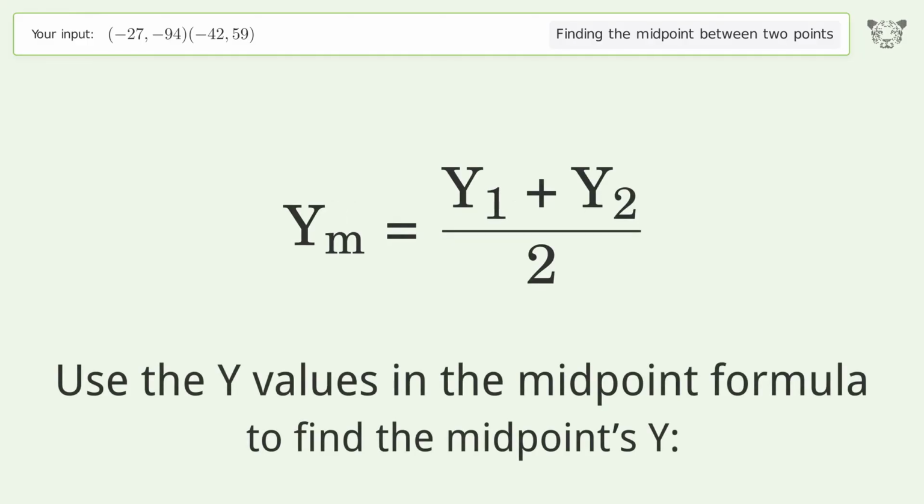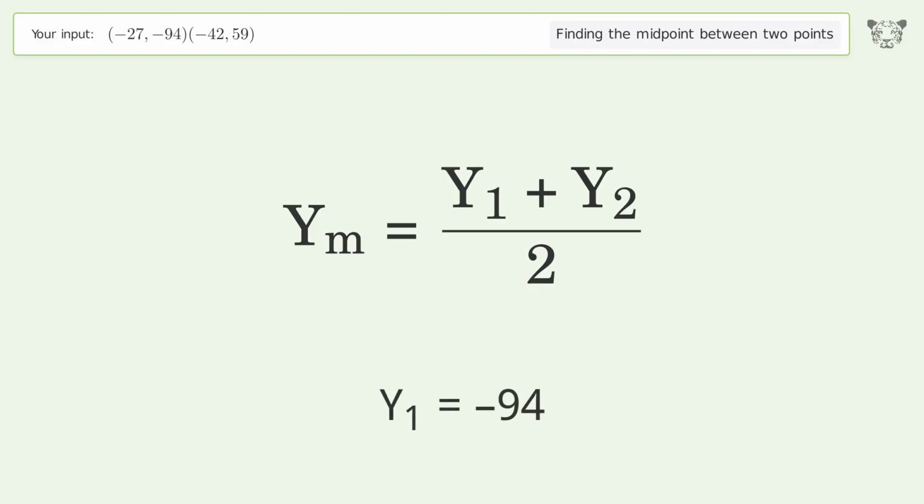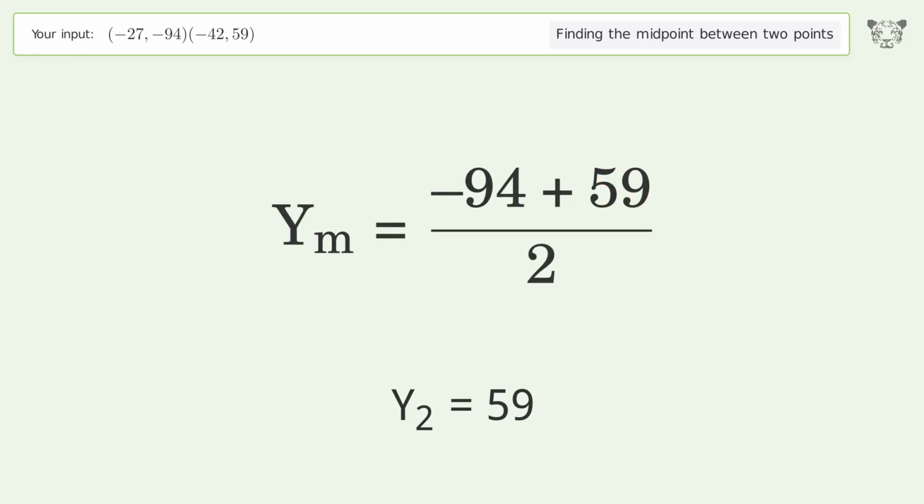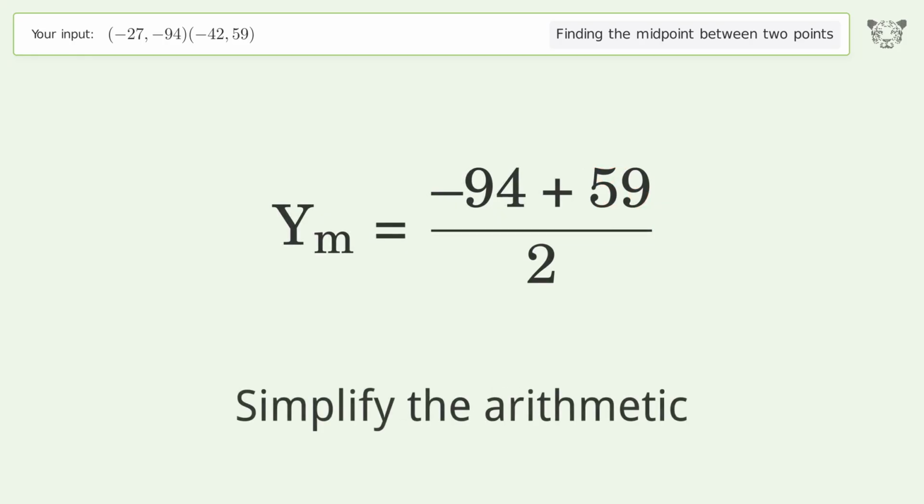Use the y values in the midpoint formula to find the midpoints y. y1 equals -94. y2 equals 59. Simplify the arithmetic.